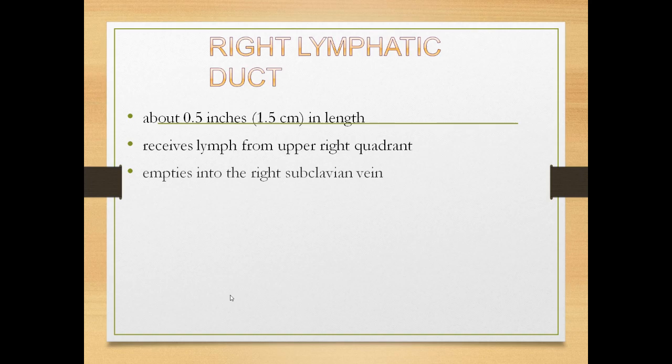Right lymphatic duct is about 1.5 centimeters in length, and it receives lymph from the upper right quadrant, and it empties the lymph into the right subclavian vein. So we can see here the difference between the right and left lymphatic duct. The left lymphatic duct is more important and wider, larger than the right lymphatic duct.